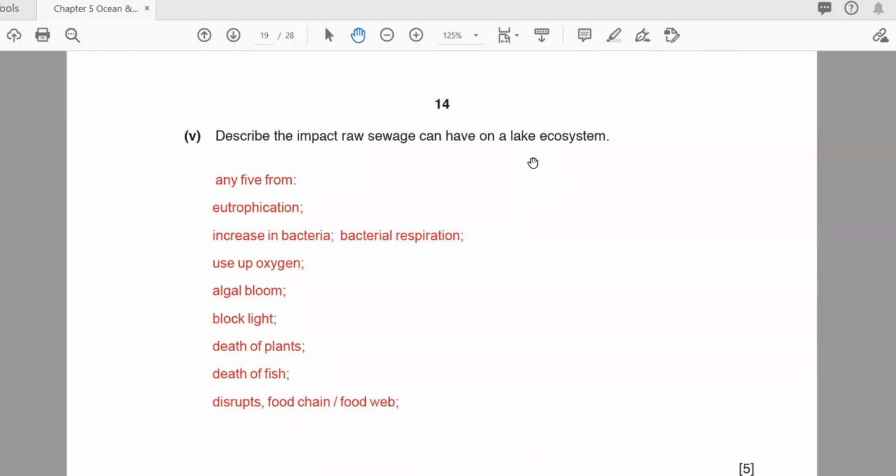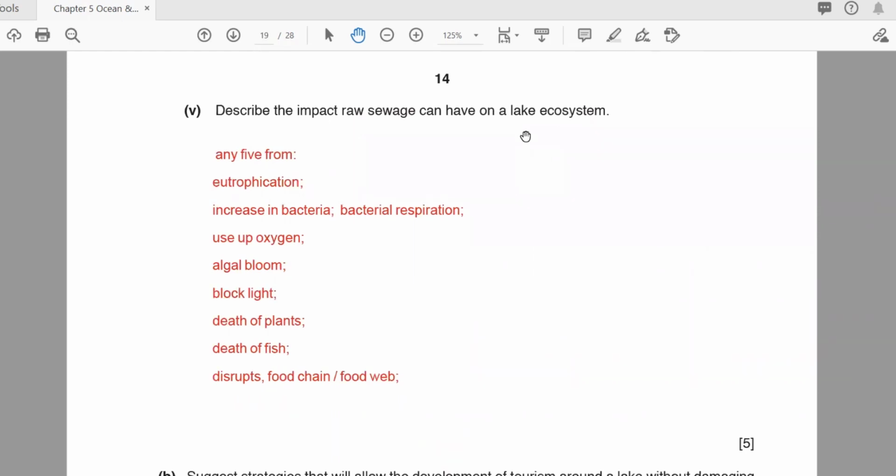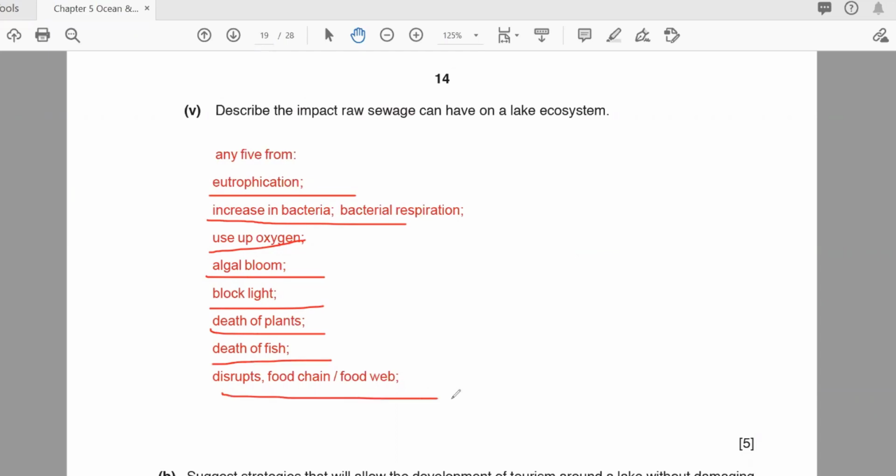Okay, after that, describe the impact raw sewage can have on a lake ecosystem. Let's say the sewage is coming from there, what impacts can it have? It has impacts like eutrophication, the sunlight cannot go inside, and other things. We have described this one here. Increasing bacteria, use of oxygen, algal bloom, blocking the light, death of the plants, death of the fish, disruption of the food chain. All these things can happen.